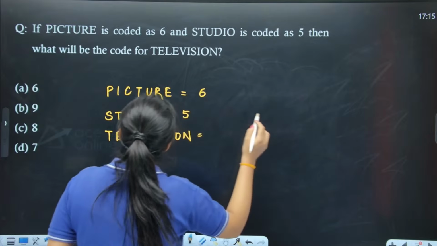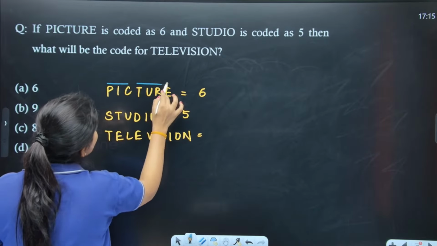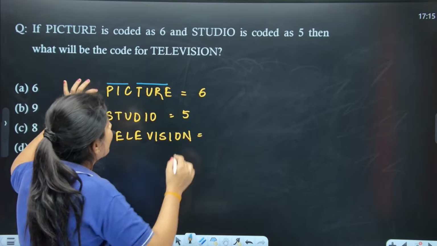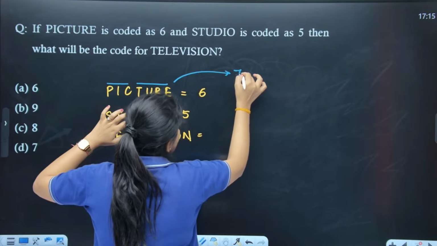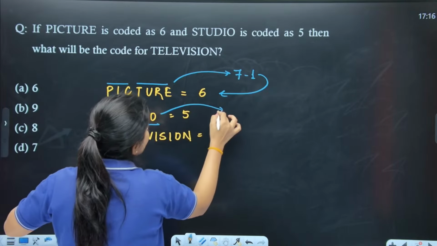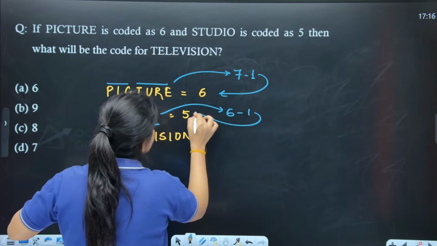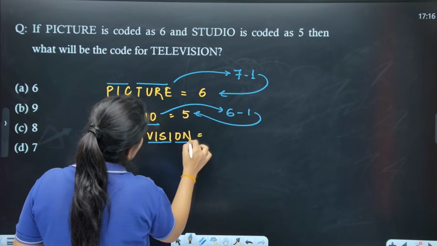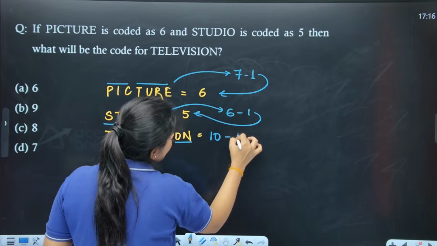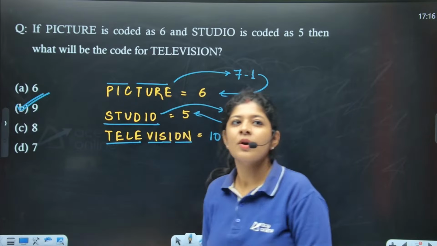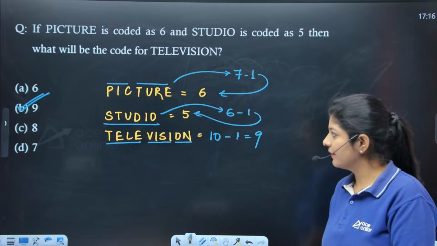Let's see. If you see how many letters we are having, in the first one we are having 7 letters. 7 minus 1 is 6. Here we are having 6. 6 minus 1 is 5. And here we are having 10 letters, 10 minus 1, that means 9. Yes, option number B is the correct one, right?